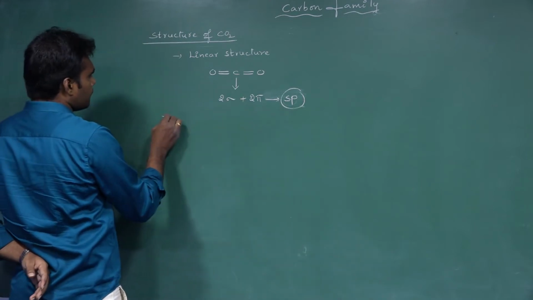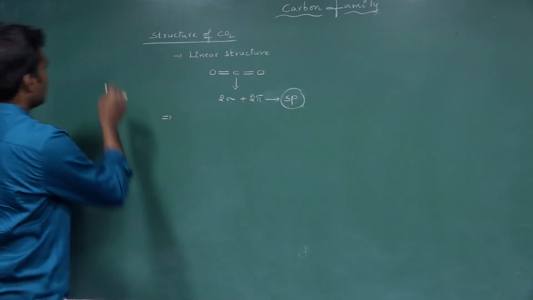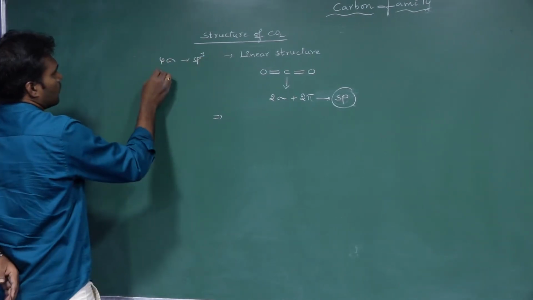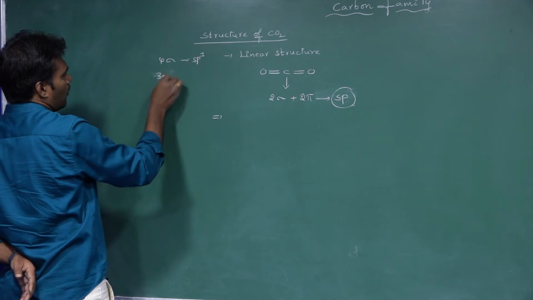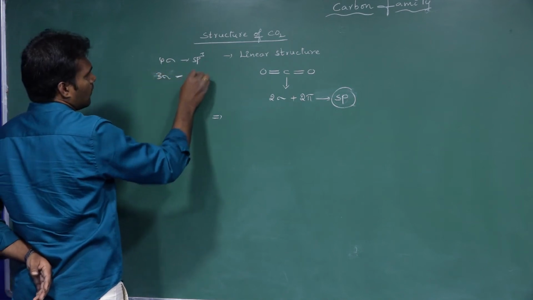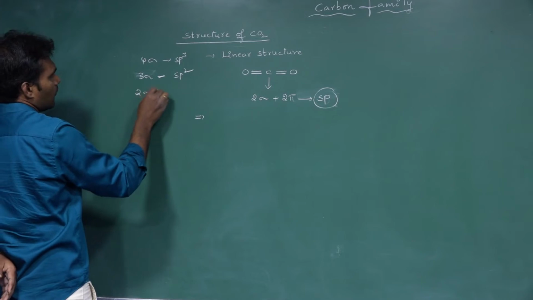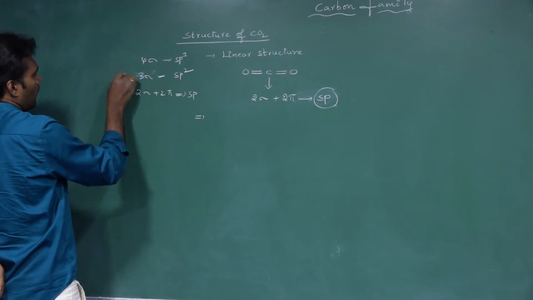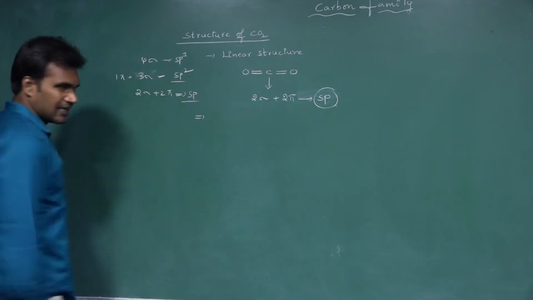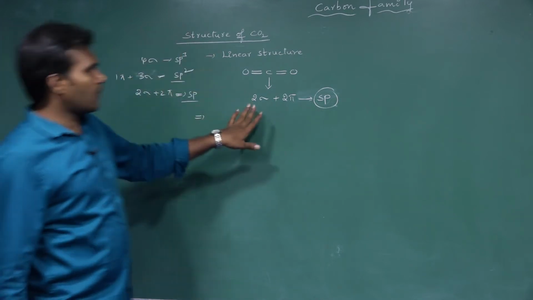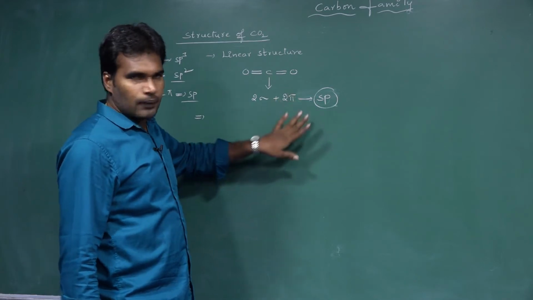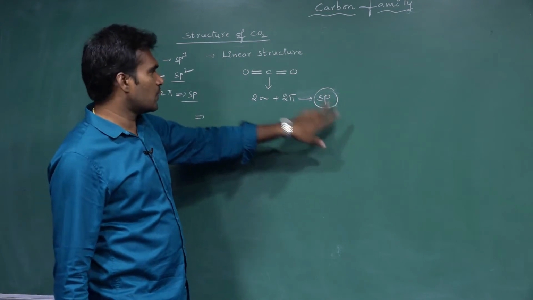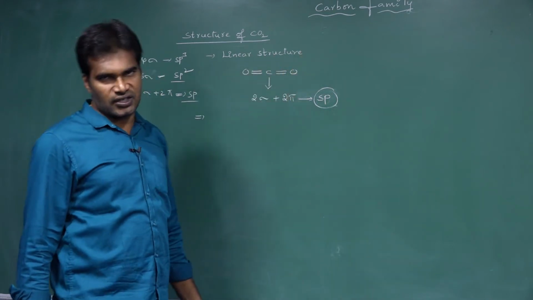Next one. Do you remember that if the total number of sigma bonds is 4, that is sp3, 3 sigma bonds, that is sp2, and 2 sigma bonds with 2 pi bonds, that is sp hybridization. With 1 pi bond it is sp2 and this is sp. So just remember that based upon the 2 sigma and 2 pi bonds, the carbon is involved in sp hybridization. And because of sp hybridization it is a linear structure.